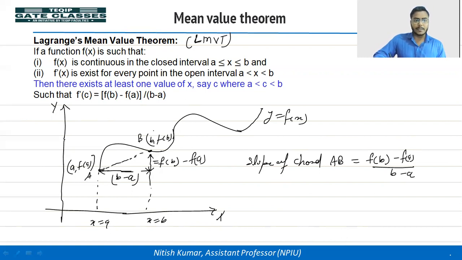So according to the Lagrange mean value theorem, if the function is continuous in the closed interval and it is differentiable in the open interval, then at least at one point where x is equal to c, it satisfies f dash c is equal to f of b minus f of a divided by b minus a. What is the meaning of this? At one point you will find that the tangent at this point will be parallel to the chord. So let's say this point is